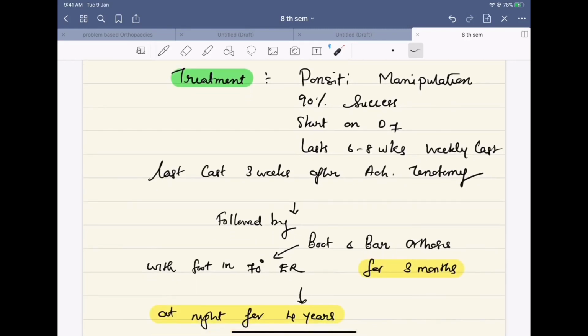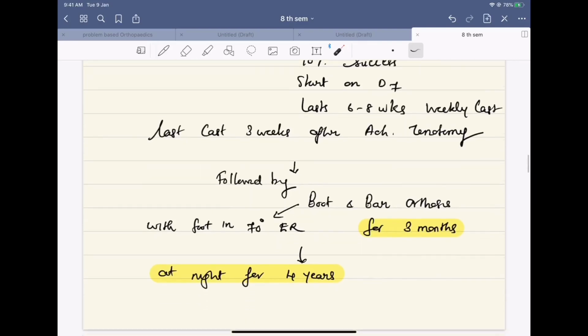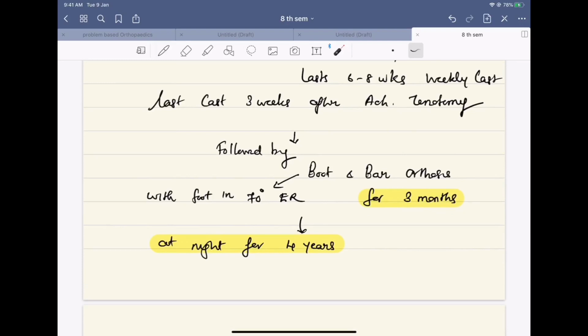Treatment is Ponseti manipulation. It has got a success rate of 90%. Start on day 7. Lasts 6 to 8 weeks. It is a weekly cast program, but the last cast will be for 3 weeks after Achilles tenotomy. This is followed by foot abduction bar orthosis with foot in 70-degree external rotation for 3 months.